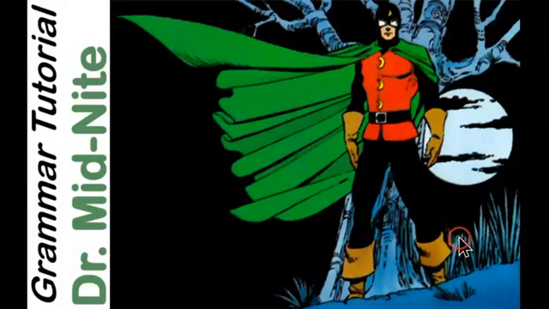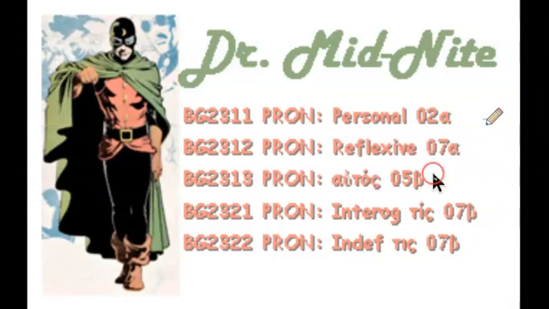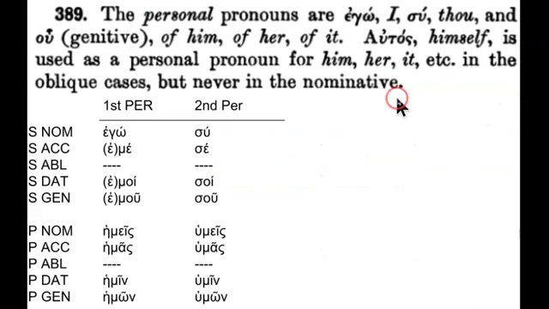Dr. Midnight is going to cover personal pronouns, reflexive pronouns, autos pronoun, the interrogative pronoun tis, and the indefinite pronoun tis. So let's talk about personal pronouns. Personal pronouns are ego and su, as well as autos, which is used as the personal pronoun for him or her.